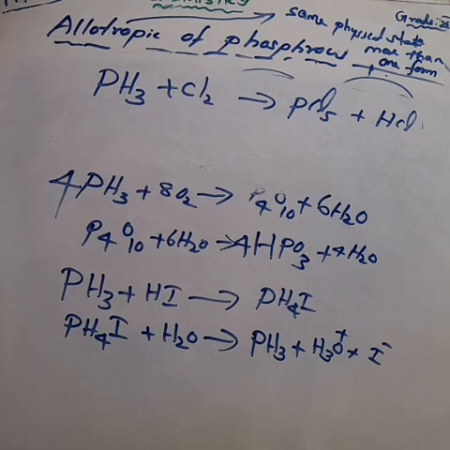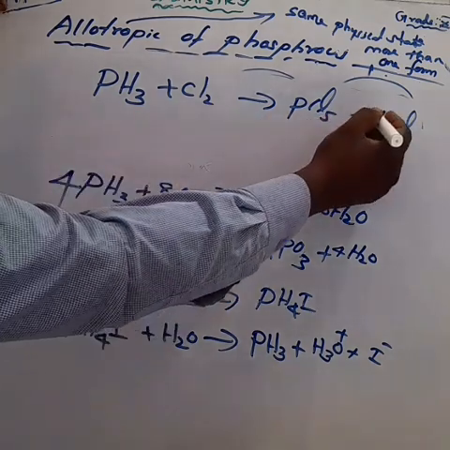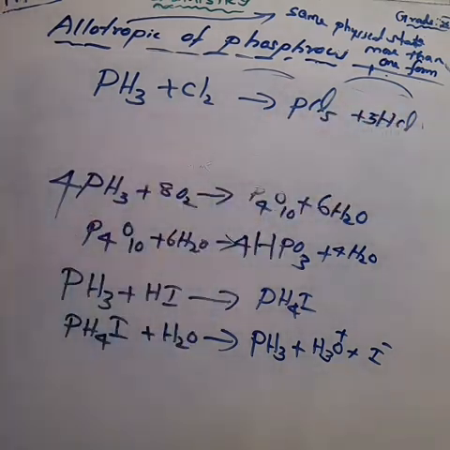What about the chlorine? Here having 5, here having 1. Before that, count the hydrogen in phosphine. How many hydrogen? 3 hydrogen. So make it 3 HCl on the product side. So 3 plus 5 Cl means 8. So make it 4 Cl2 on the reactant side. Now the equation is balanced.